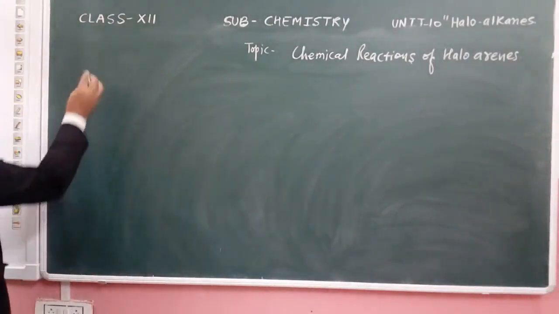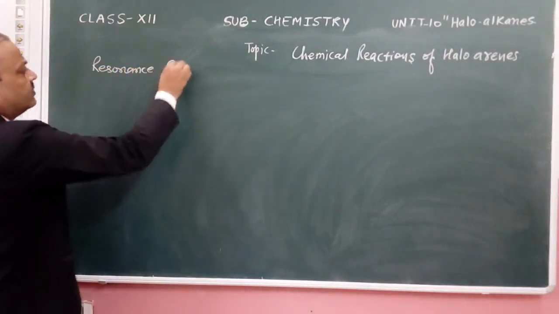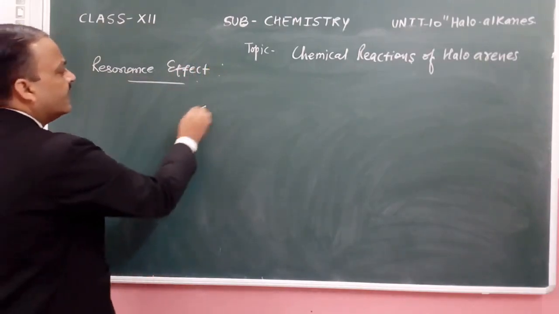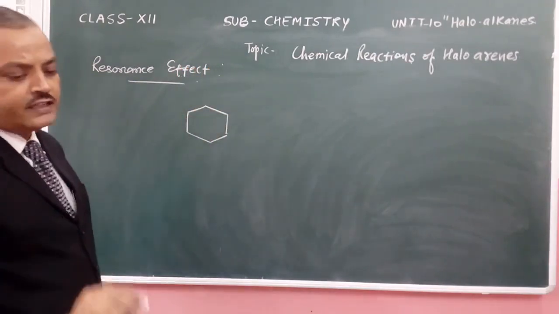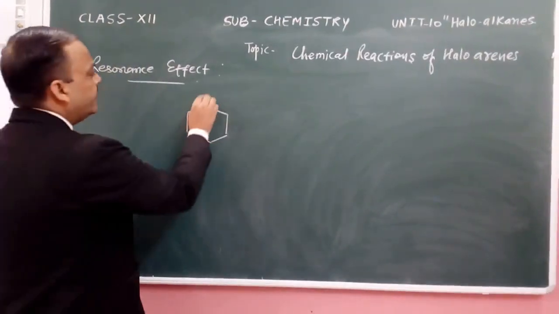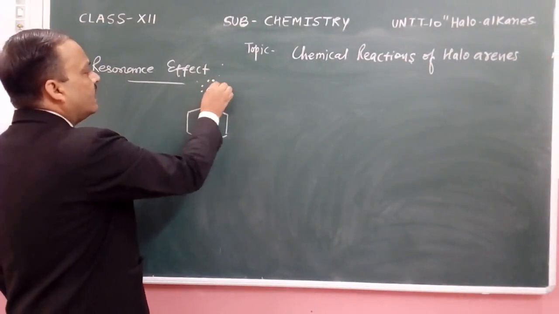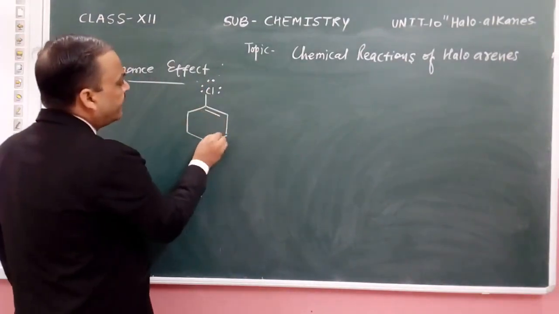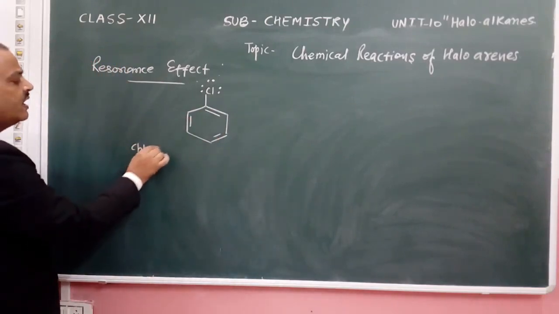So first we will see what the resonance effect is. This is the benzene ring. We draw the ring, then we will see how the resonance is present in that particular cycle. This is chlorine with 6 electrons, which means 3 lone pairs of electrons are present in the chlorobenzene ring.